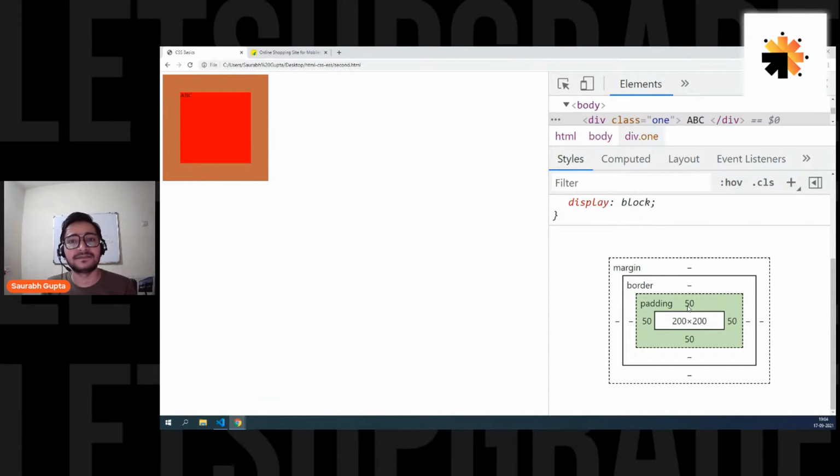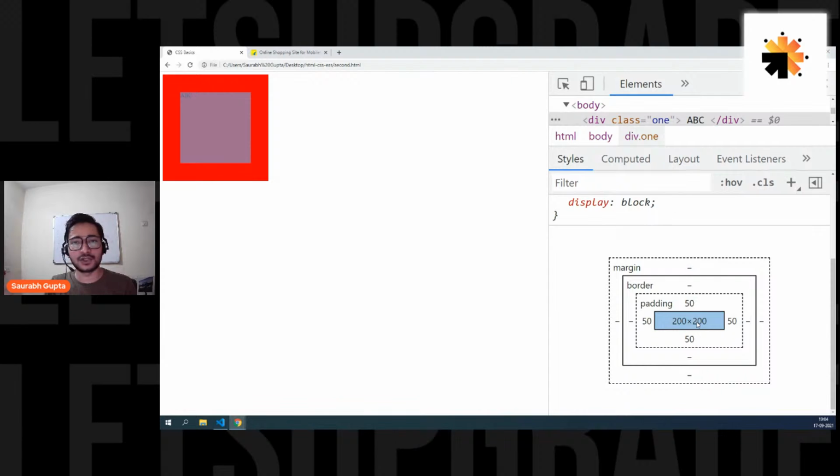Is that clear, everyone? Guys, are we clear? So padding is nothing but a fake size. It just contributes to your size and makes your element look bigger, and that's it. Why do I call it fake? Because it's never going to hold any content. The content will always come in your real height and width. Always remember this. And this thing that you see here is called the box model.